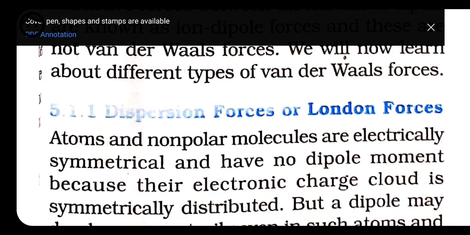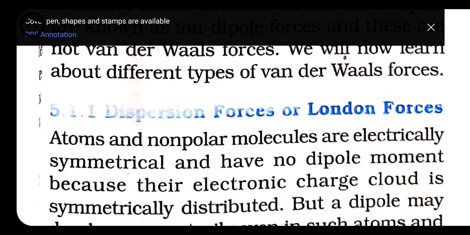Though it is symmetrical, an instantaneous dipole may be developed in such atoms and molecules. How may it be developed? One question asked is: if this non-polar molecule does not have any force of attraction, then how do they bind and hold one another and exist in the form of a molecule, like hydrogen and hydrogen combining to form H2, the hydrogen molecule?